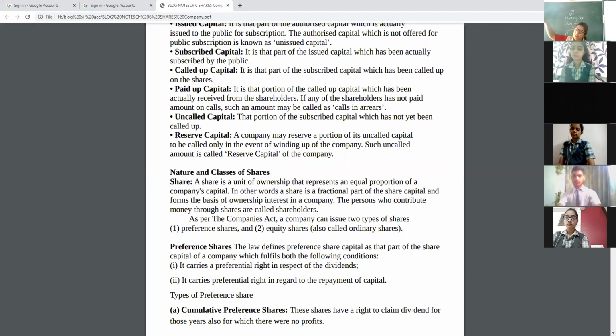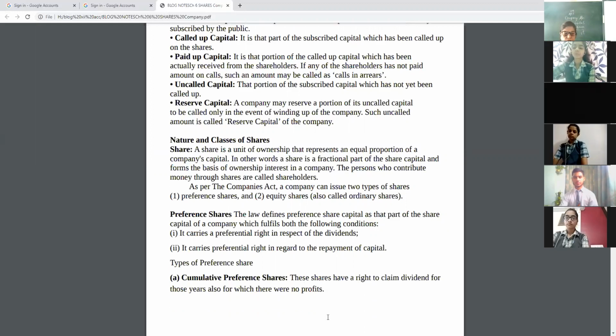But if the next year the company has profits, then that year also I will get the dividend of the current year also. Cumulative means accumulated. If the company is not giving dividend in the current year, they will give it in future whenever they have profits. So the shareholders have the right to claim.